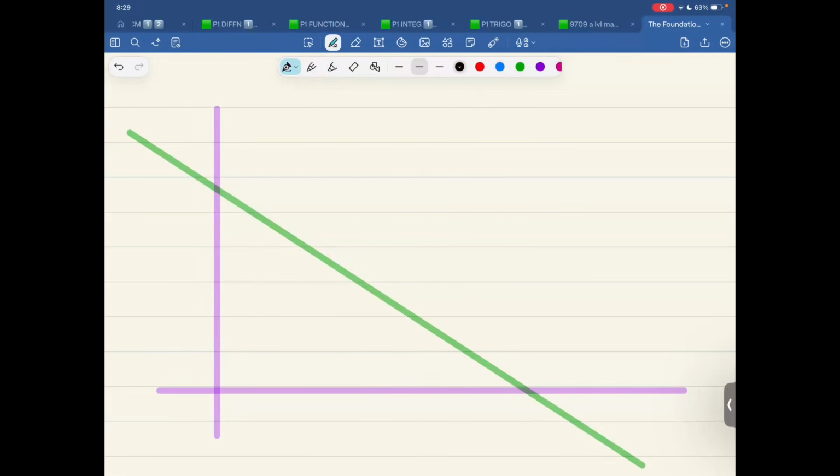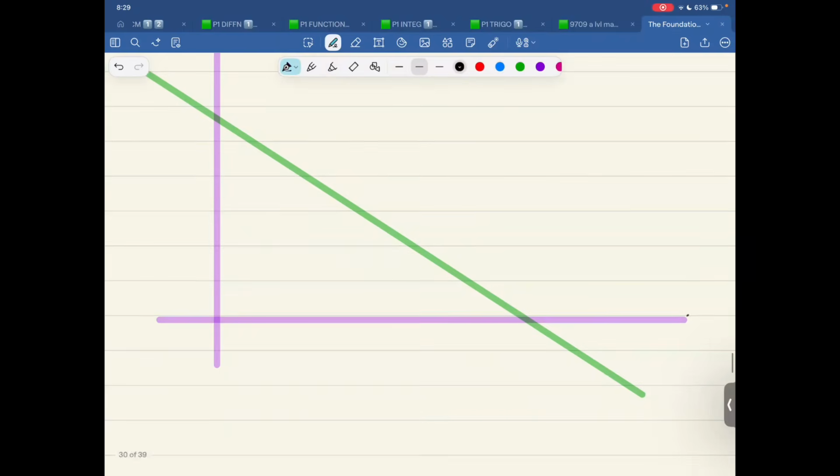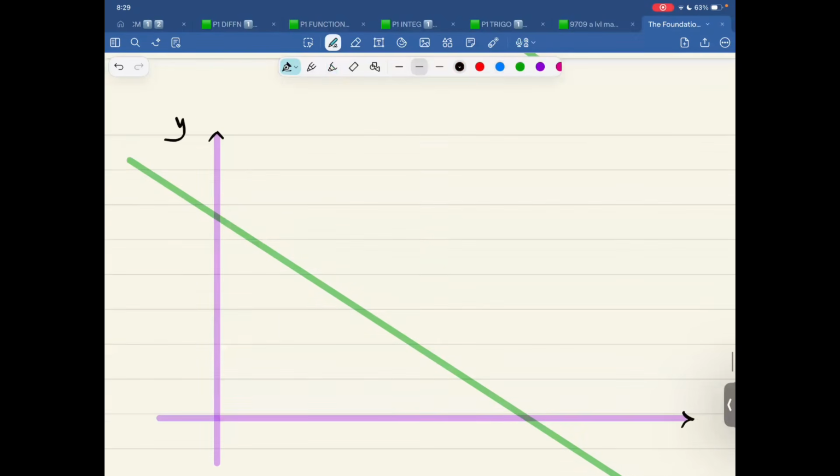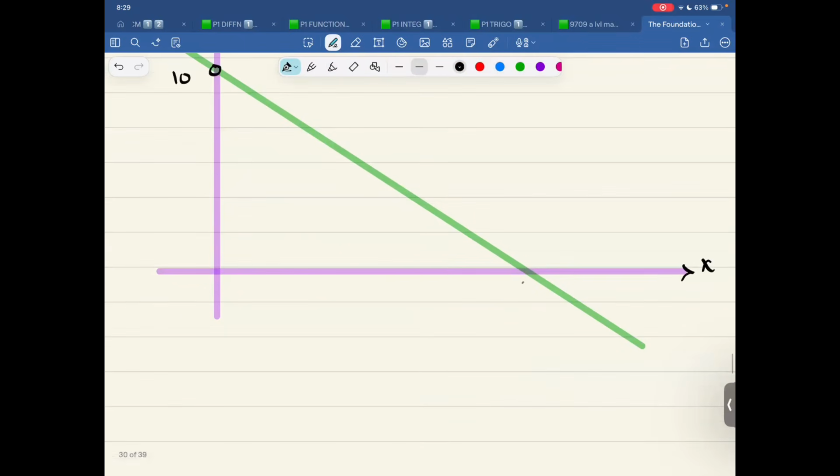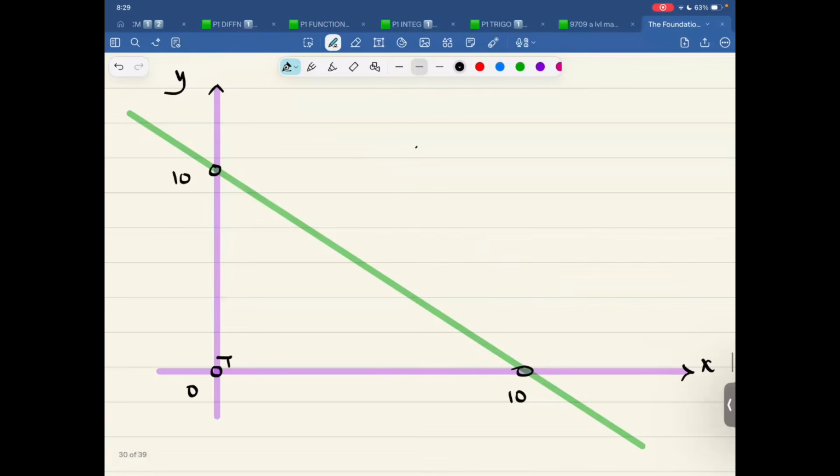What I want to do is a very simple basic question. This is y-axis. This is x-axis. This is 10 over here. This is 10 over here. This is 0 over here. This is 90 degrees. If I ask you the area of triangle, and this is O, this is A, this is B, area of triangle OAB. So you would say this is half base into height.